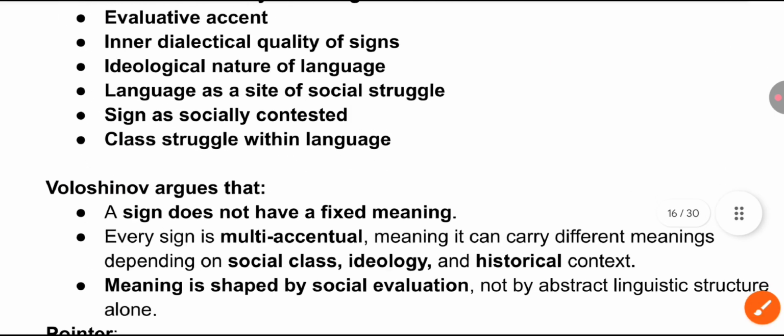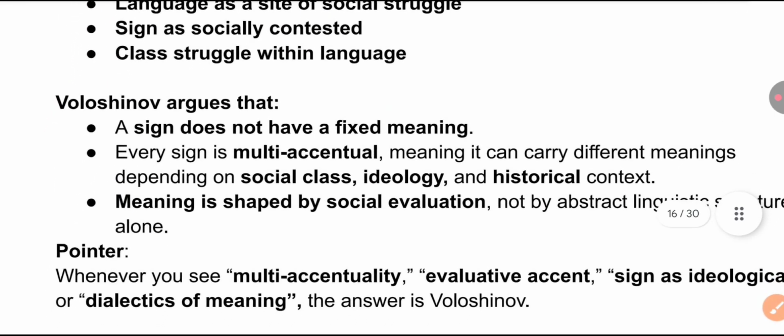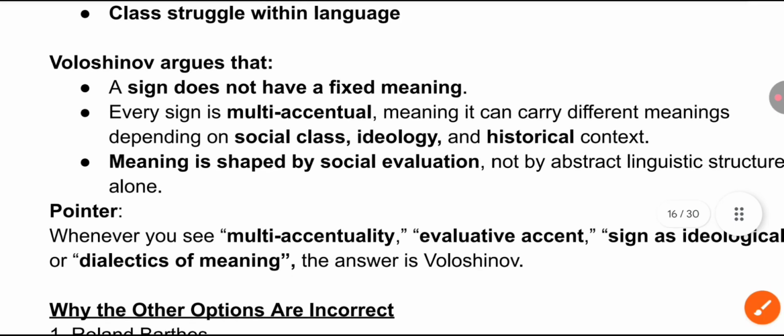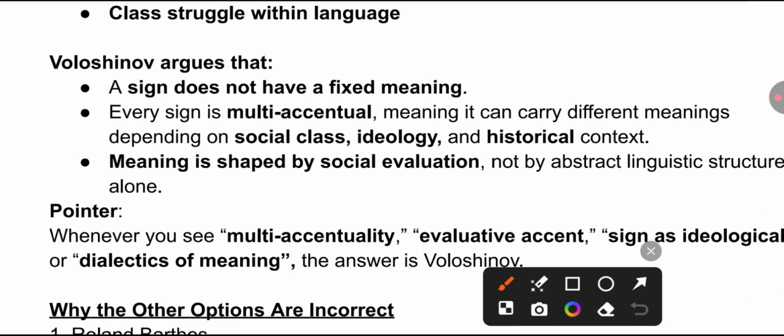You can take the PDF for revision. So simply you can say that Voloshinov argues that a sign does not have a fixed meaning. Every sign is multi-accentual, meaning it can carry different meanings depending on social class, ideology and historical context, and meaning is shaped by social evaluation, not by abstract linguistic structure alone.